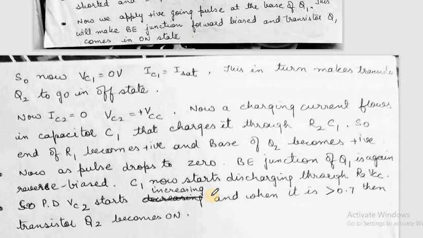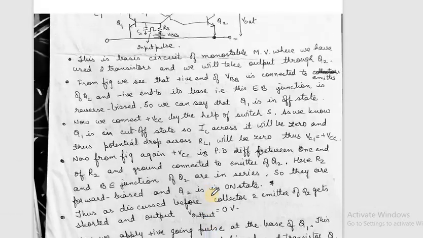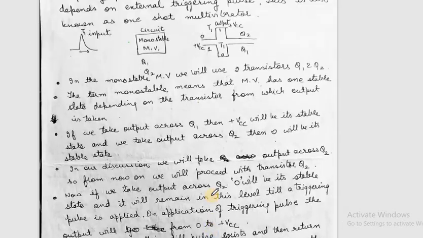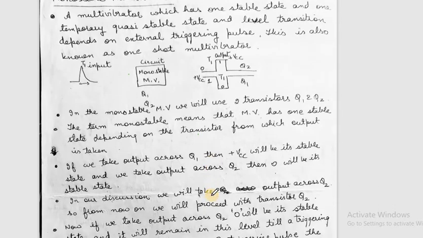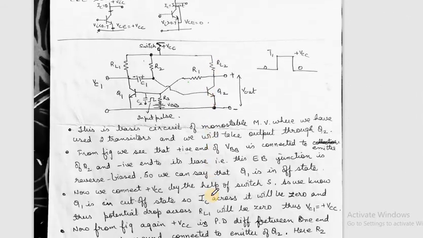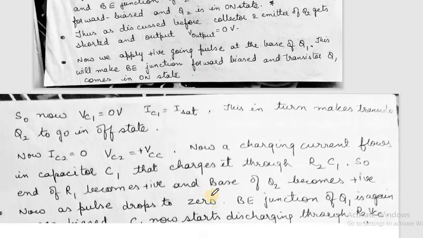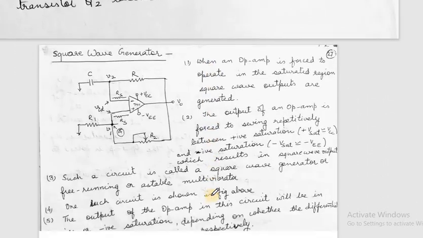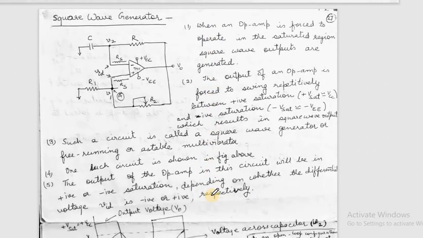Now we'll discuss a square wave generator. In multivibrators we had discussed the astable multivibrator, which has no stable state. The monostable multivibrator had one stable state. Now the bistable multivibrator has two stable states, that is, it never switches back to its original state. It will only work when a triggering pulse is applied to it. So we will have to supply a triggering pulse every time.